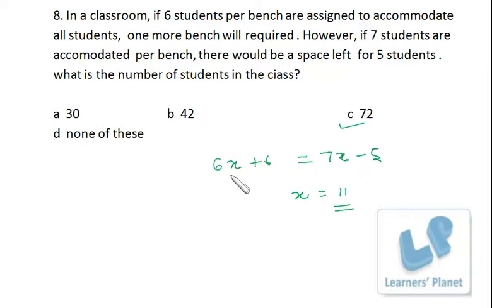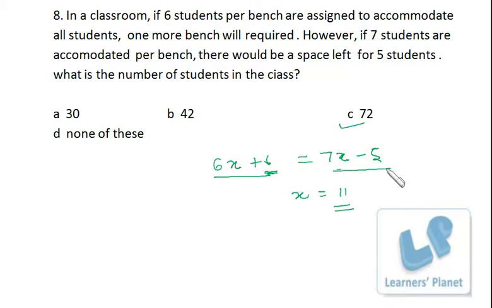If 6 students are seated on each bench, 6x students will take the benches, and 6 students will still be left. So this is the total number of students, and x is the number of benches. If 7 students are accommodated per bench, then the total number of students who can sit is 7x, but space for 5 students is left.